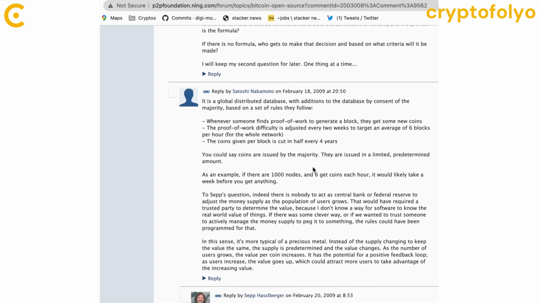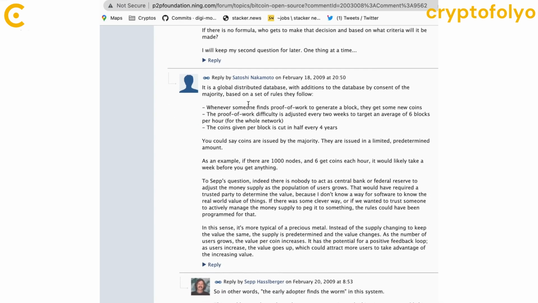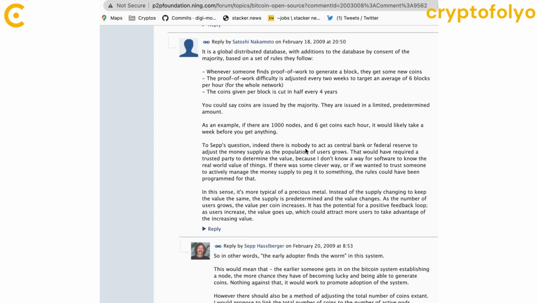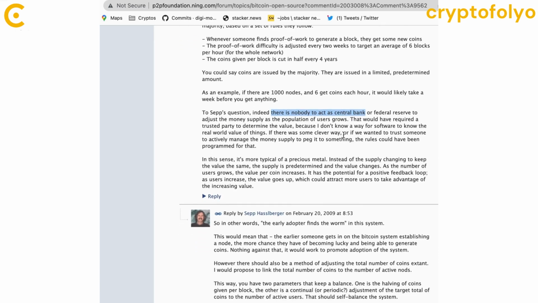If there is no formula, who gets to make that decision and based on what criteria will it be made? Satoshi answered as follows. To Sepp's question, indeed there is nobody to act as central bank or Federal Reserve to adjust the money supply as the population of users grows.